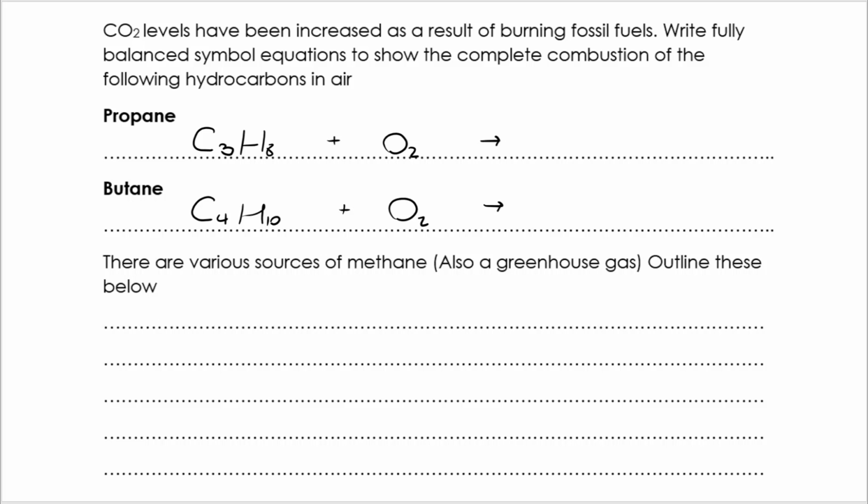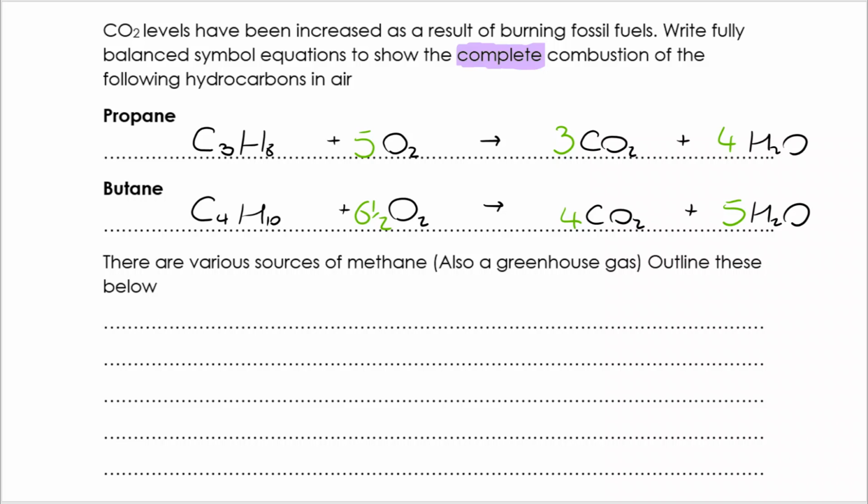We have to remember that oxygen is diatomic, and we recognise that in complete combustion we make CO2 and H2O. Now, in combustion of hydrocarbons, I always follow the rule of Joe. I balance the carbons, which I've done here, then I balance the hydrogens, and finally I balance the oxygens.